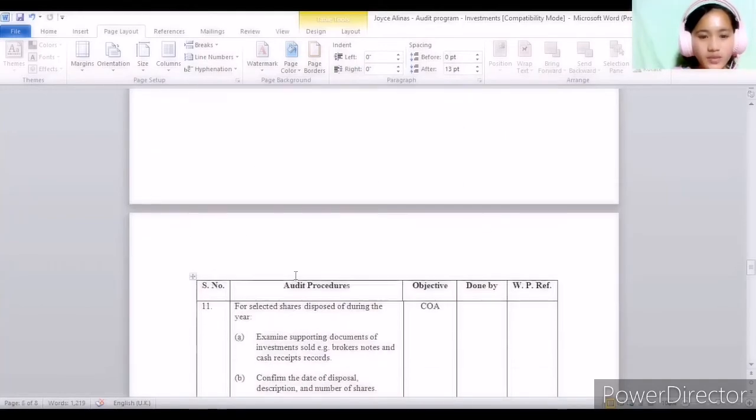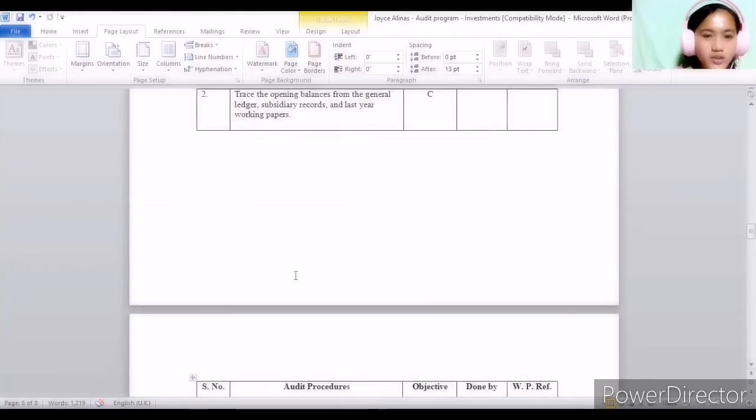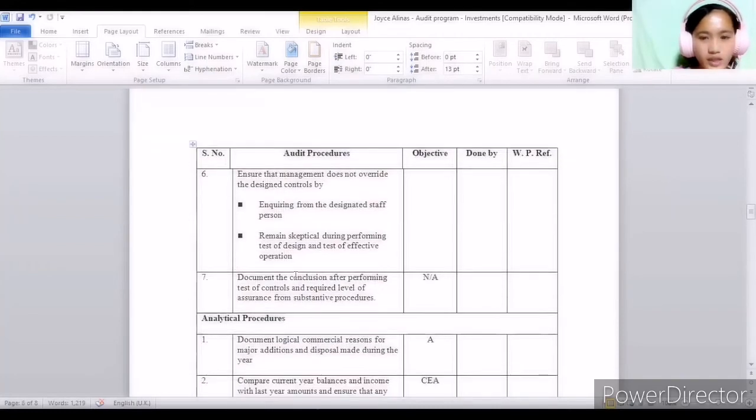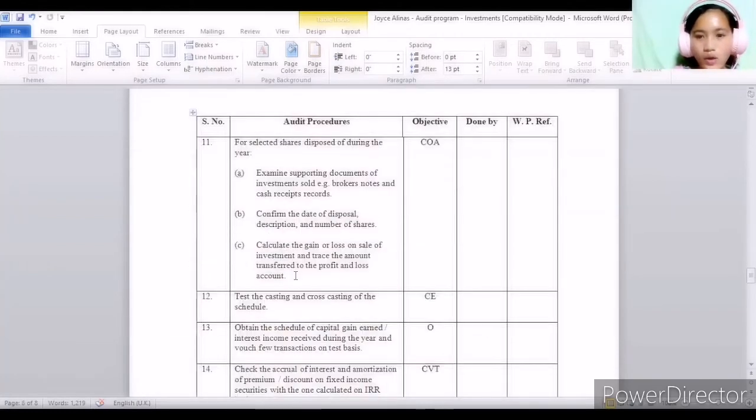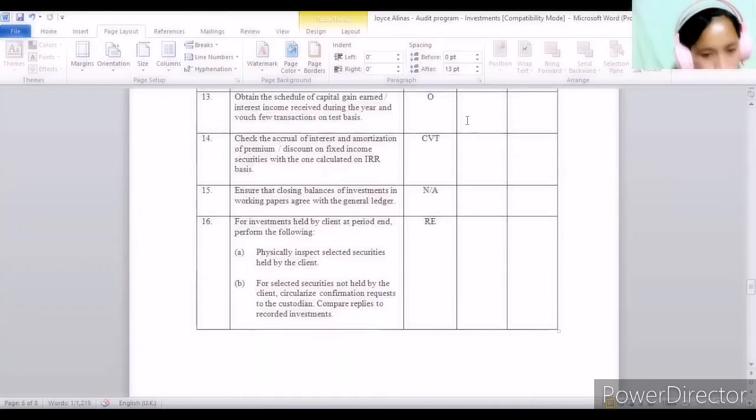That was the short presentation of audit procedures necessary for the investment accounts. Also, we have to highlight that we have to indicate the person who conducted these procedures, with the reference.